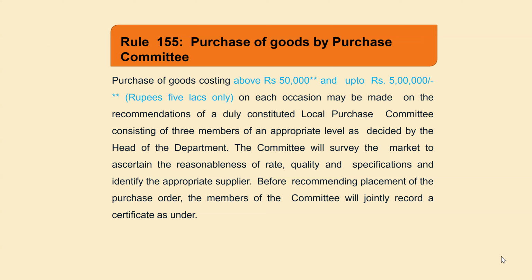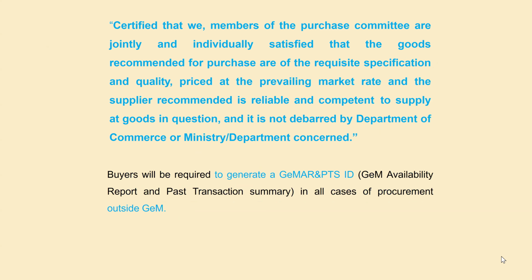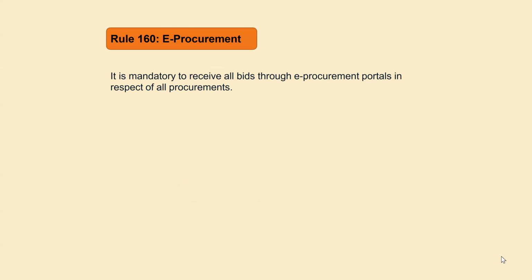Then, if the value of the item is more than 50,000 and up to 5 lakh, we can go for this purchase committee. It is not a special election; I will tell you separately. In both cases, GFR 154 and 155, a GEM availability report is to be submitted. If the item is not available in the GEM, then only we can go for 154 and 155.